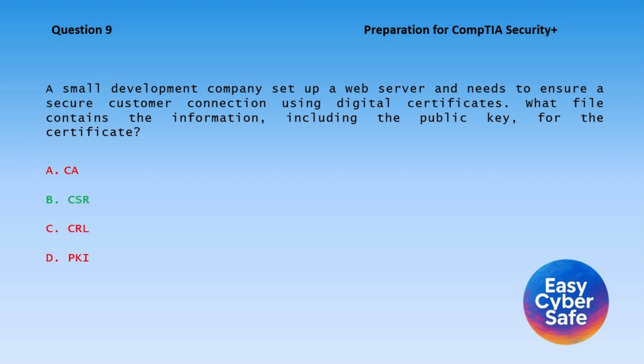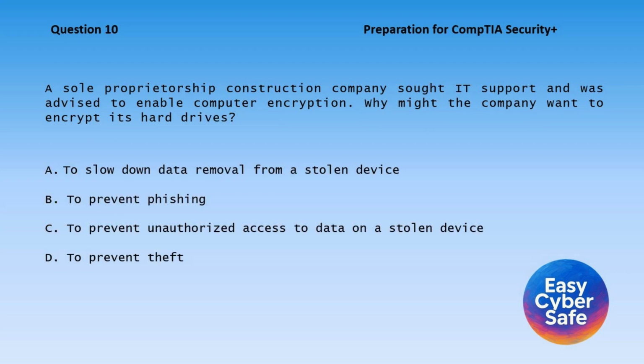Correct answer, B. The certificate signing request is a file containing the subject's information, including its public key, for use in the certificate. A certificate authority issues certificates. A certificate revocation list tracks revoked certificates. And public key infrastructure is the overall framework, none of which serve this specific purpose.